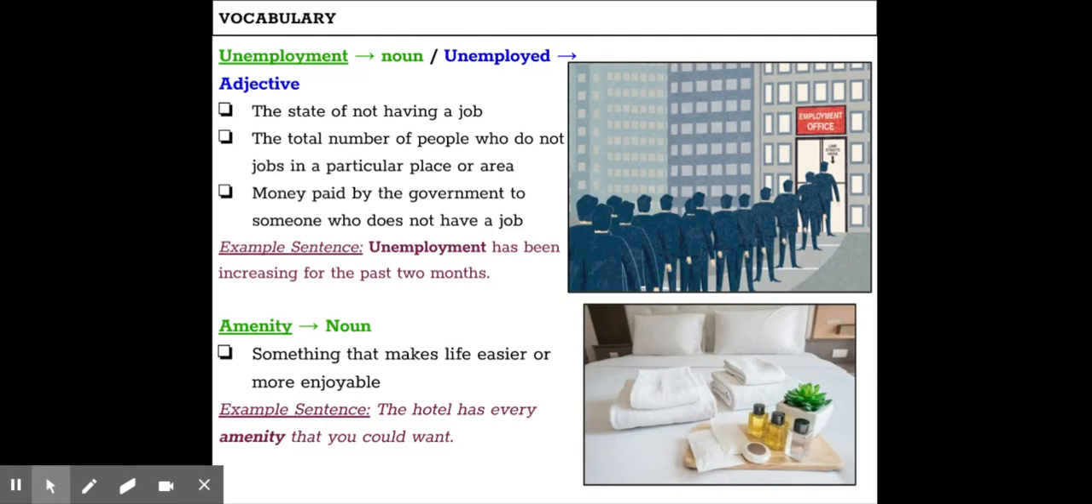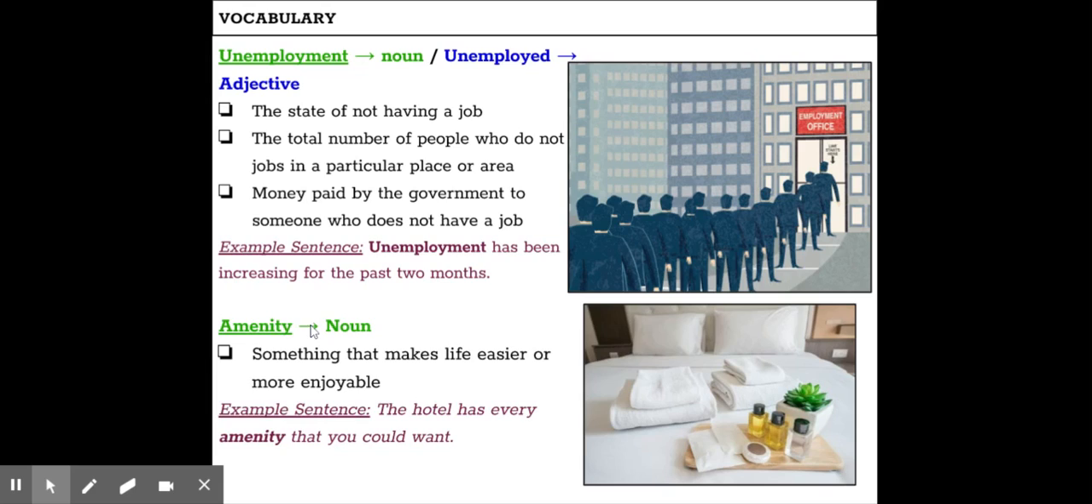Our next vocabulary word is unemployment, which is a noun. The adjective form is unemployed. So, unemployment means the state of not having a job, the total number of people who do not have jobs in a particular place or area, and money paid by the government to someone who does not have a job. So, our example sentence reads, unemployment has been increasing for the past 2 months.